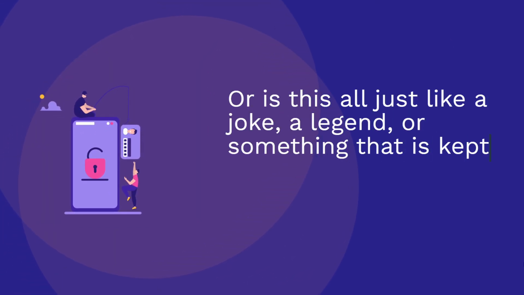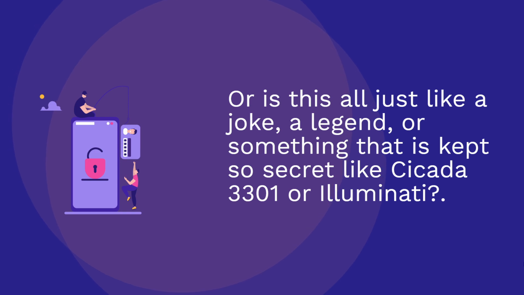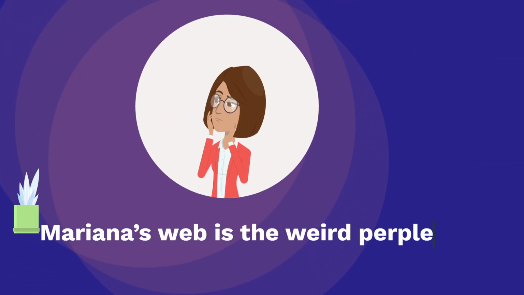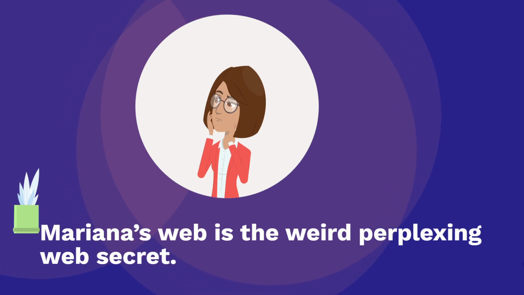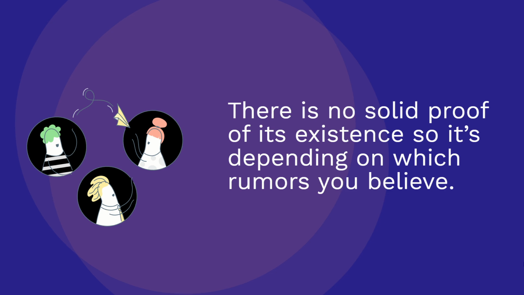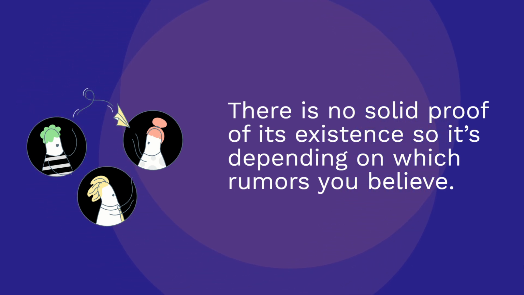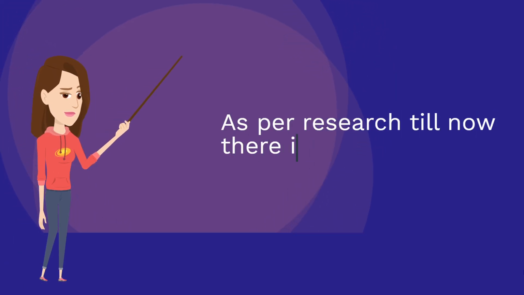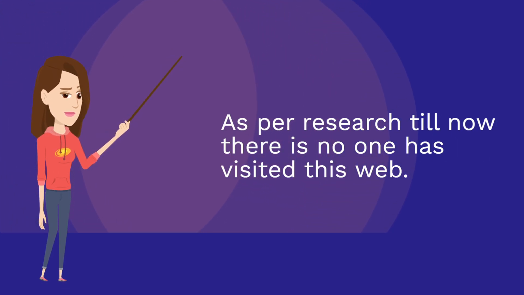Or is this all just a joke, a legend, or something kept so secret like Cicada 3301 or the Illuminati? Mariana's Web is the weird, perplexing web secret. There is no solid proof of its existence, so it depends on which rumors you believe. As per research till now, no one has visited this web.